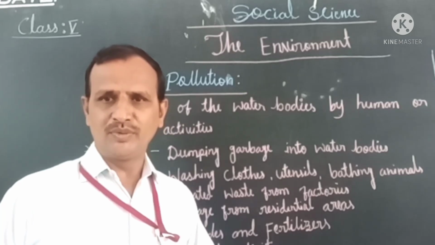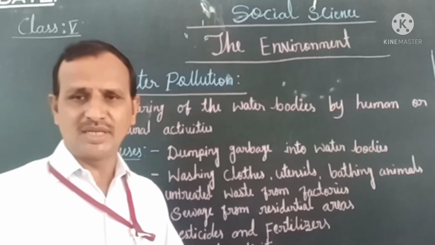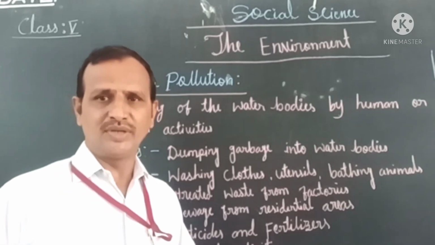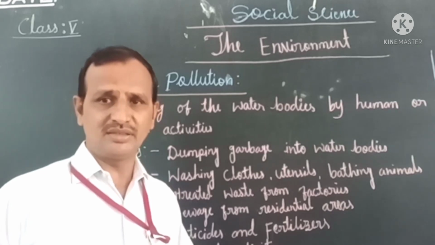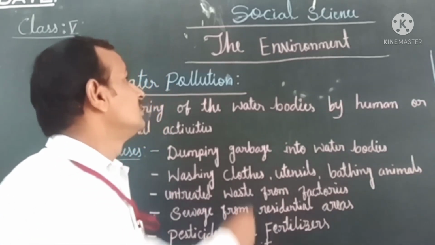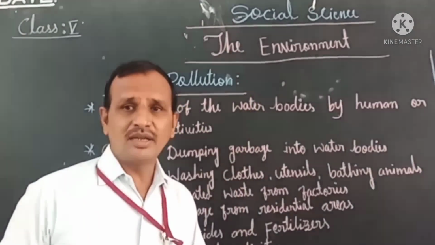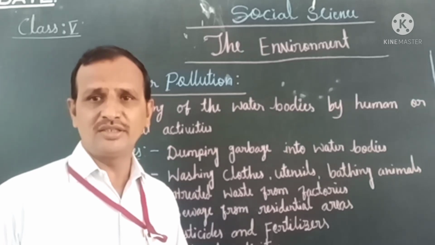Welcome to you all, our class 5th social science, same chapter again, because we have been discussing from our previous class the chapter 6, the environment, isn't it? In this chapter we have been discussing some topics.